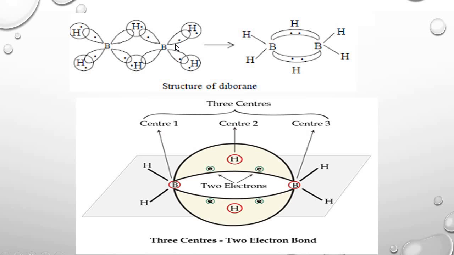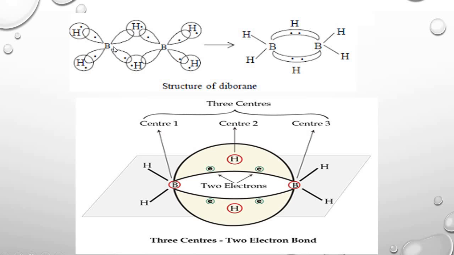Now we will discuss the third bond. There is one p orbital of boron that is partially filled, another p orbital of boron that is an empty orbital, and the s orbital of hydrogen. These three orbitals overlap together to form a bond.